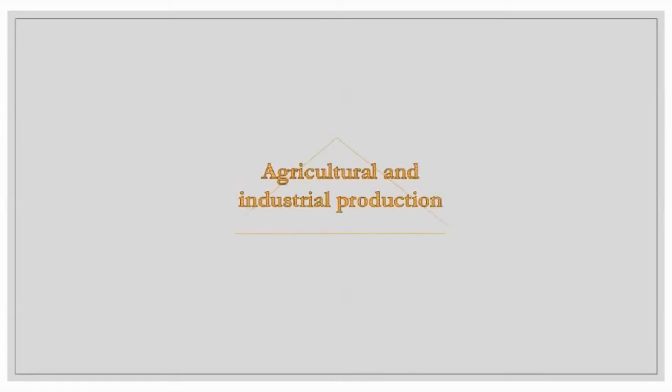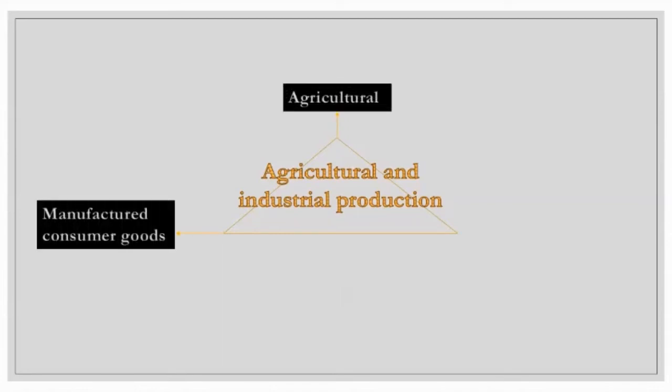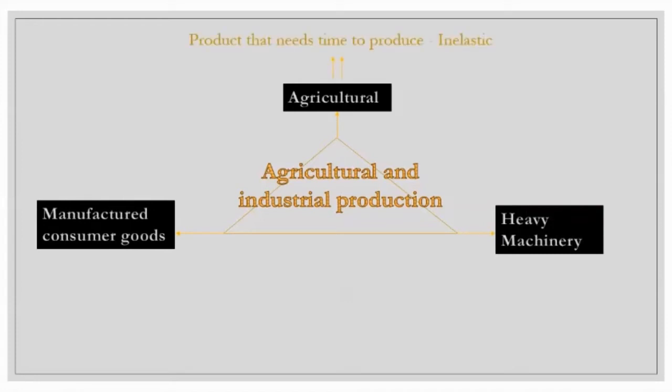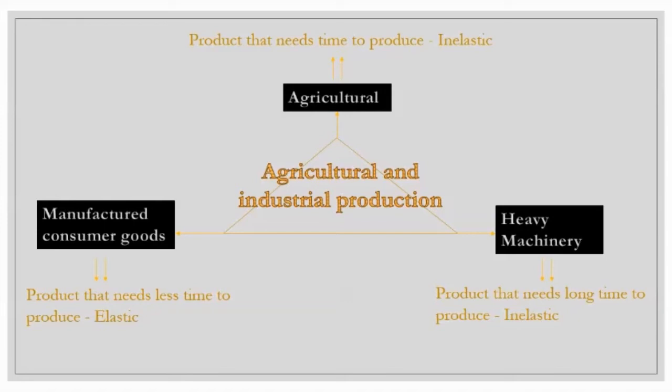Now we will proceed to another determinant, which is agricultural and industrial production. We are going to break it into three categories, which are agricultural products, manufactured consumer goods, and heavy machinery. Agriculture is a product that needs time to be produced, so it is an inelastic graph. Manufactured consumer goods take less time than other items, so it is an elastic graph. Heavy machinery is a product that needs a longer time to be created, which makes the graph inelastic.